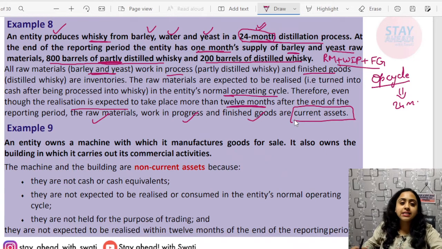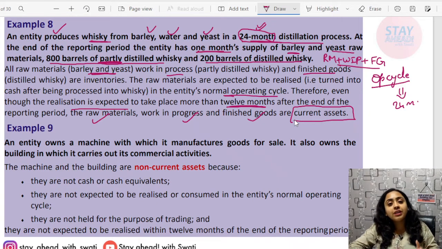Let me know in case of doubt. Okay, current asset if they are being realized within operating cycle. Your operating cycle is 24 months.